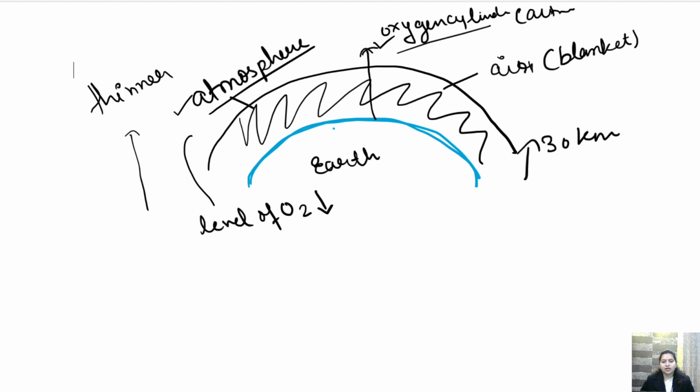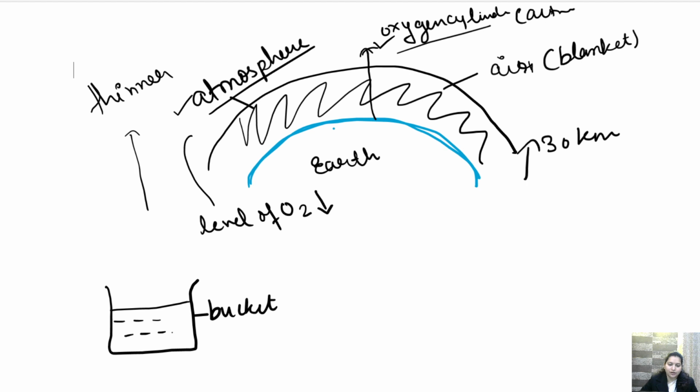Okay, so children, we have certain activities also to perform in this chapter to see that air is present around us everywhere. So I have told you air is present everywhere. Air is even present in the water. Okay, so I think most of you have done this while taking bath. So what you do, children, हमने क्या किया, हमने एक bucket लिया. Okay, we have taken a bucket and bucket is full of water.